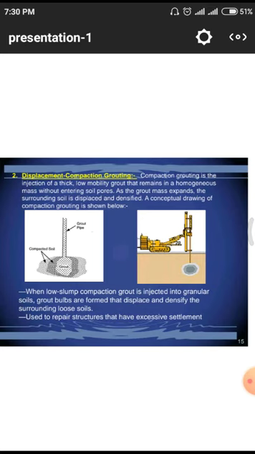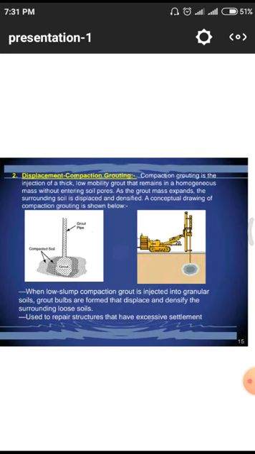Here this compaction grouting is the injection of a thick low mobility grout that remains in a homogeneous mass without entering into the soil pores. As the grout mass expands, the surrounding soil is displaced and densified. A conceptual drawing of compaction grouting is shown below.